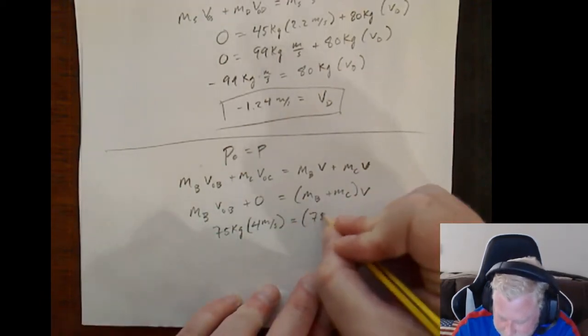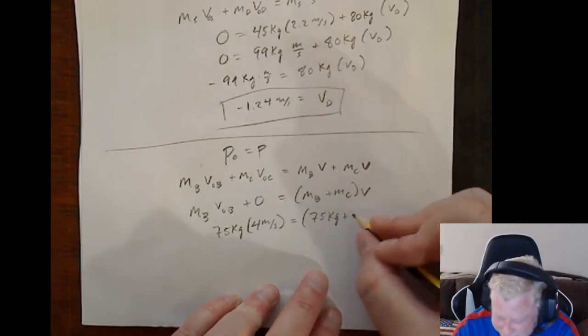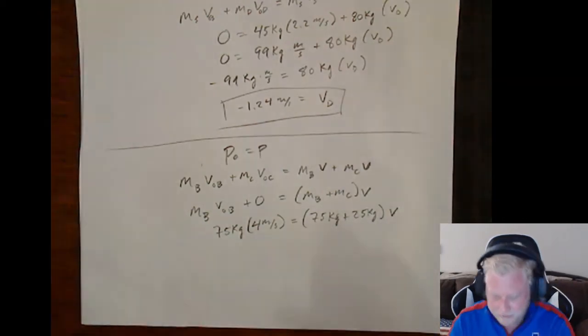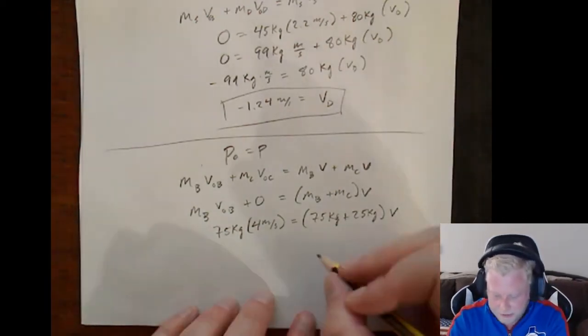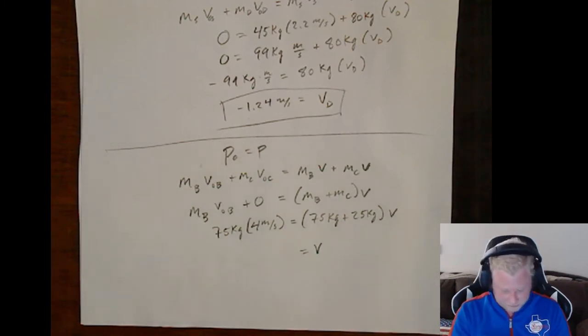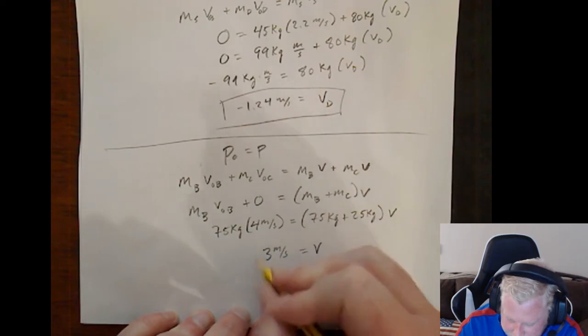Now we know Bob still has a mass of 75. We know the cart has a mass of 25. And we want to know final velocity. All right, so solve this guy out. And you get a final velocity of 3 meters per second.